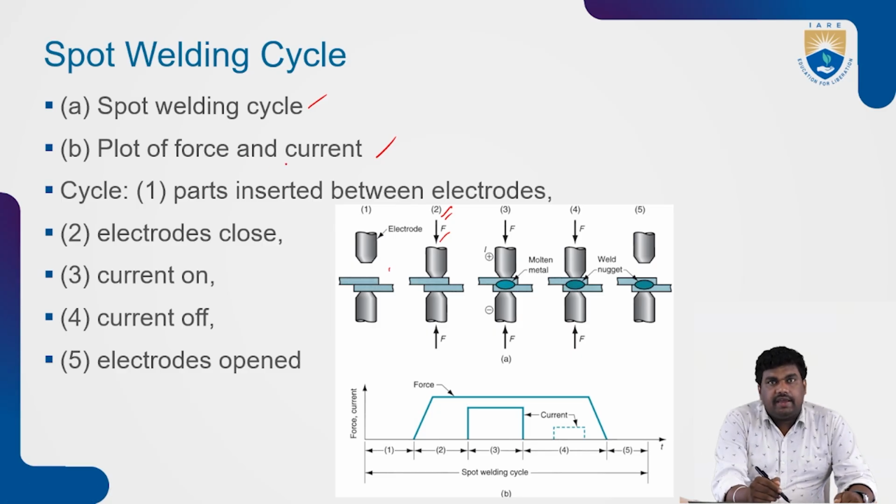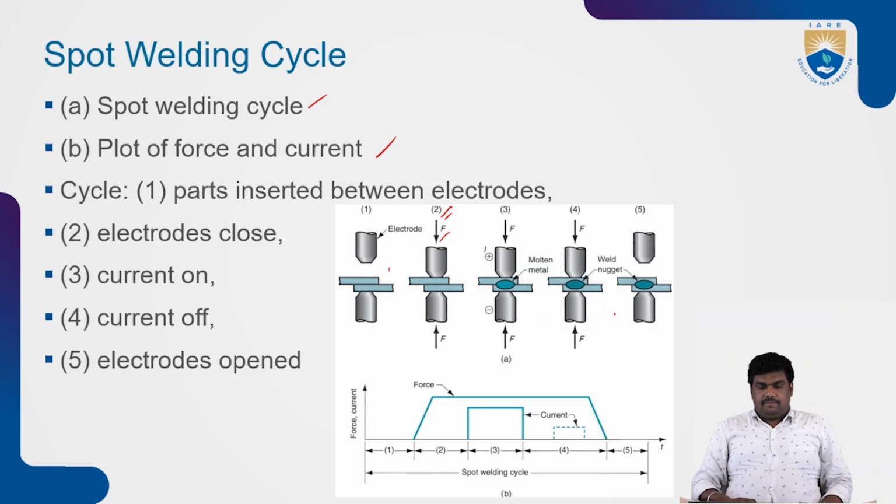So B diagram is that plot of force and current. So cycle 1, parts inserted between electrodes. Then second one is electrodes are closed. Then third one is current on. Then fourth one is current off. Once this weld magnetism is created, molten metal is created, then current is off. Then only we are allowing it to solidify, cooling, and then next electrodes opened. So when it is opening, you can take the plate metal which is welded,